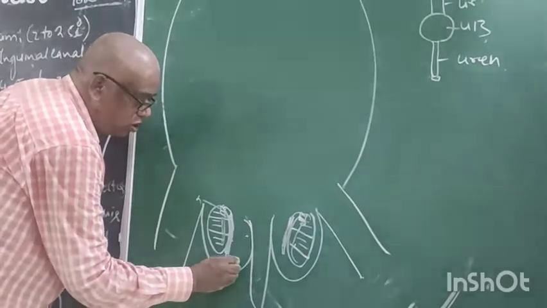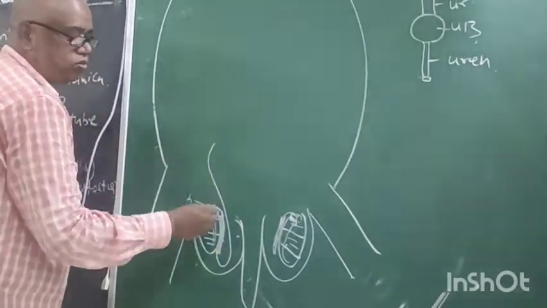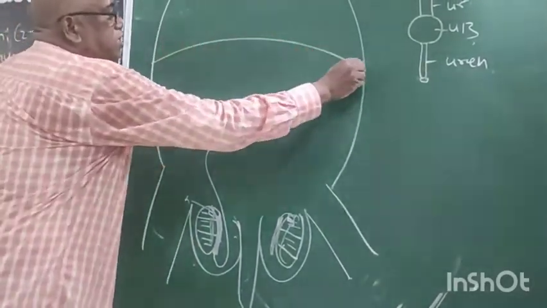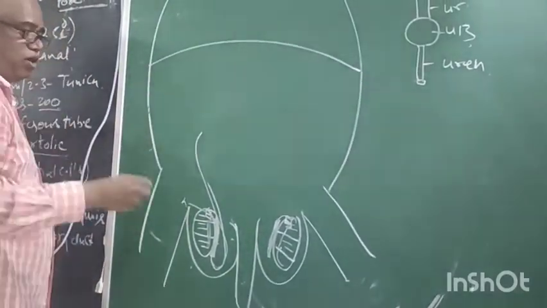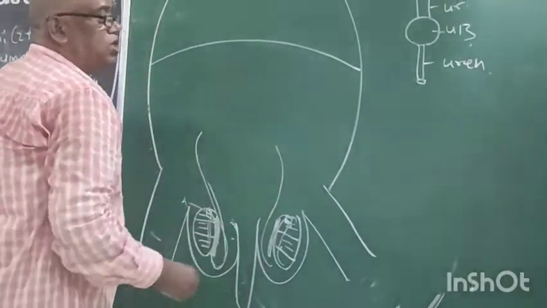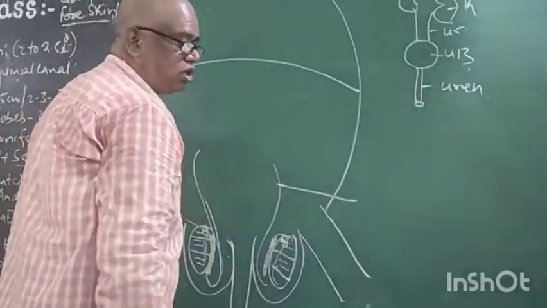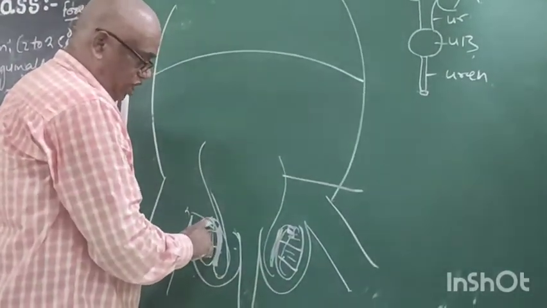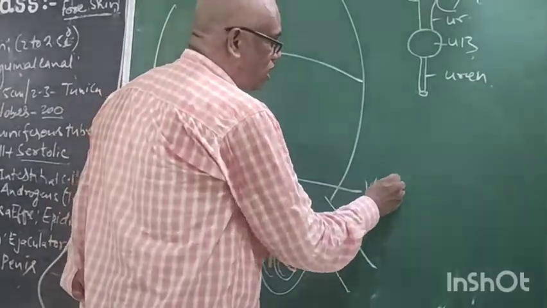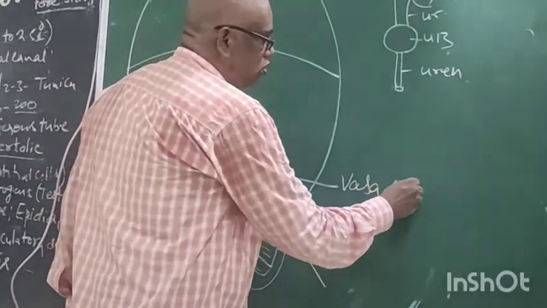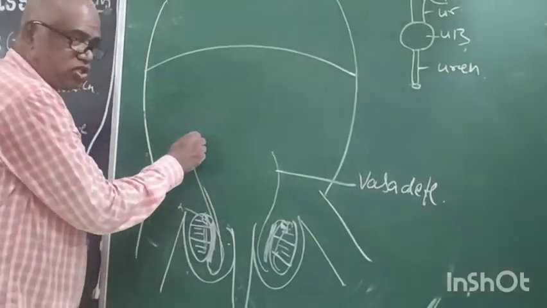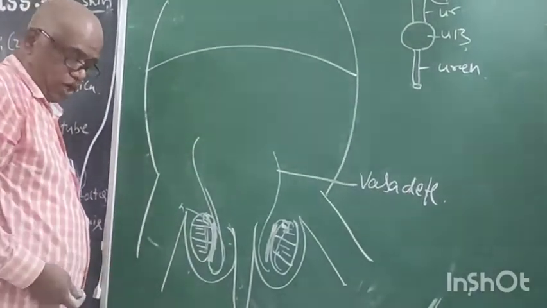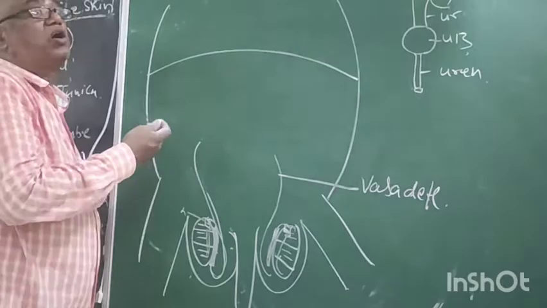From this it moves into the abdomen, upward. It is like this. This tube is called vasa deferentia. Now this vasa deferentia moves upward and enters the abdominal cavity.